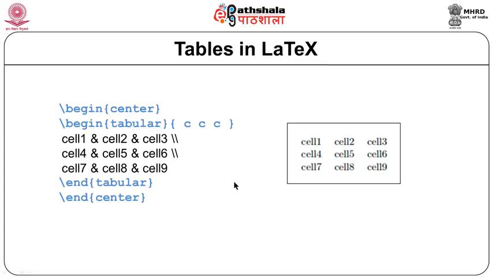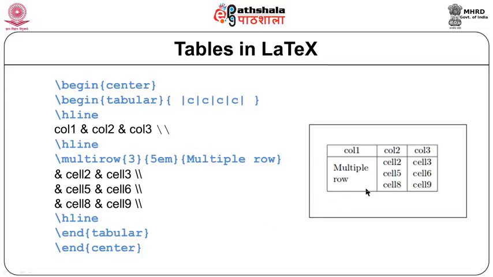Let us see one more table. Here certain cells have been merged. You can see the output. The column 1, column 2, column 3 are shown. Again there is a line, forget this outer box, it is for figure, but the inner line, it is the outer box for table. Column 1, column 2, column 3, they are part of header over here. So, when we see the code, you can see hline which indicates the heading line, sorry, the horizontal line.